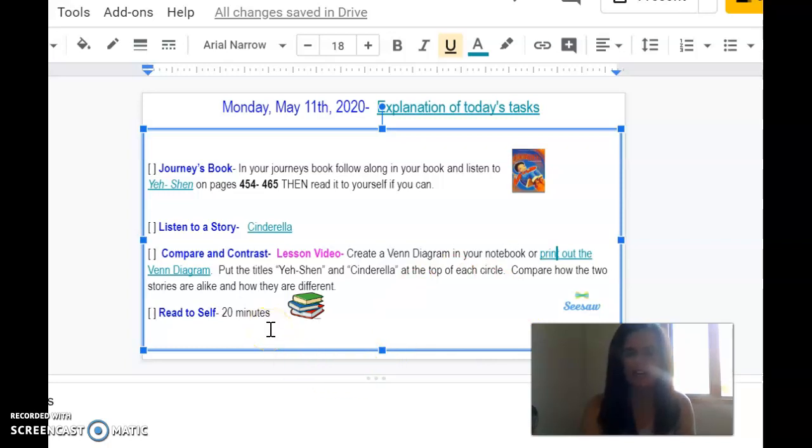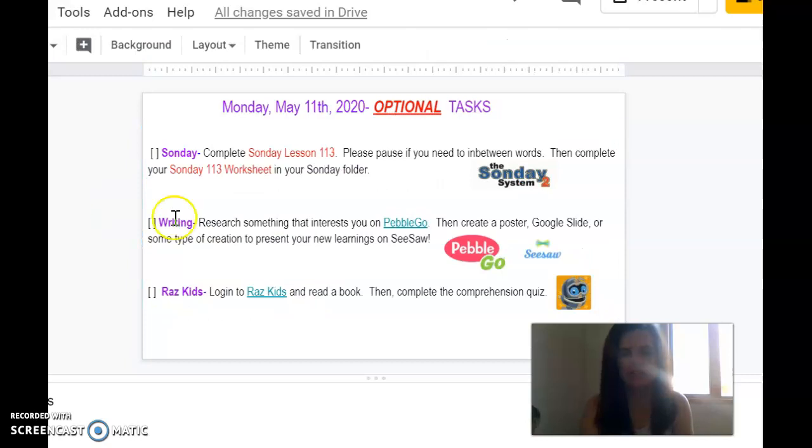And then to end language arts today, you're going to read to self for 20 minutes. There are a couple optional jobs for today as well. You can complete Sunday lesson 113 and Sunday worksheet 113. You can research something that interests you on Pebble Go and then create a poster, Google slide, or some type of creation and present your new learnings on Seesaw. And then you can log into RazKids and complete a comprehension quiz if you are interested.